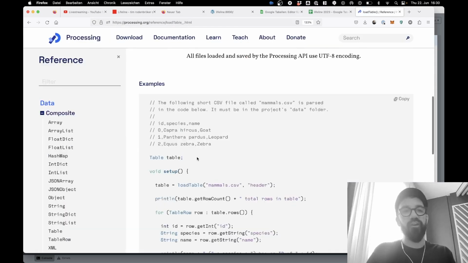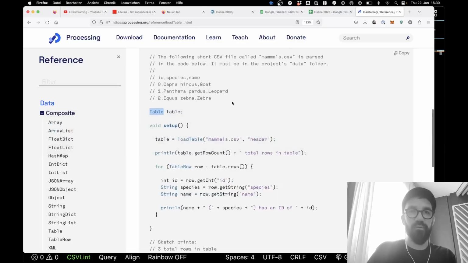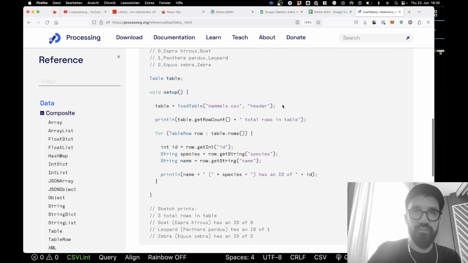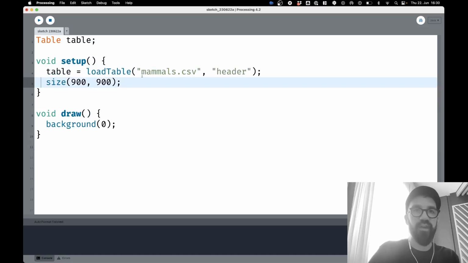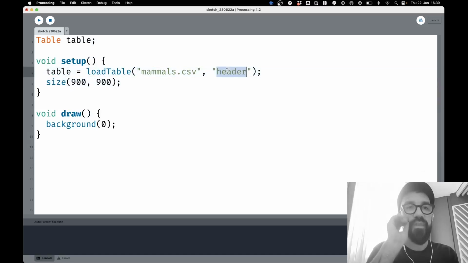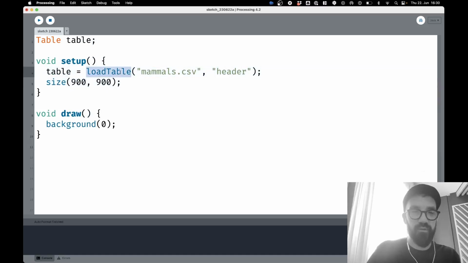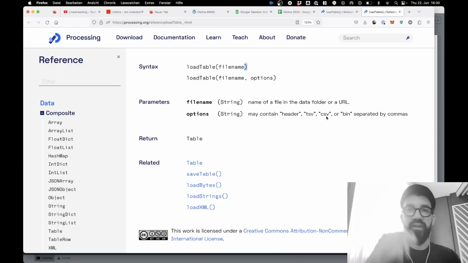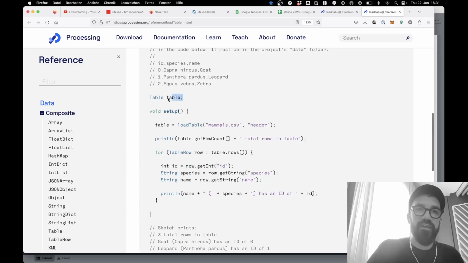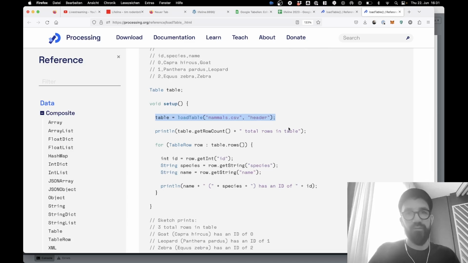So there's an object in Processing that's called Table, and a CSV file is a table. That's fantastic. We can just use that and put it into our setup function here, and that loads the table. I think this is a setting. Let's look it up by double-clicking the function name and hitting Command-Shift-F to go to the Processing reference. So header probably means that we have a header. Here it's creating the variable, and here it's loading the CSV file into that object.